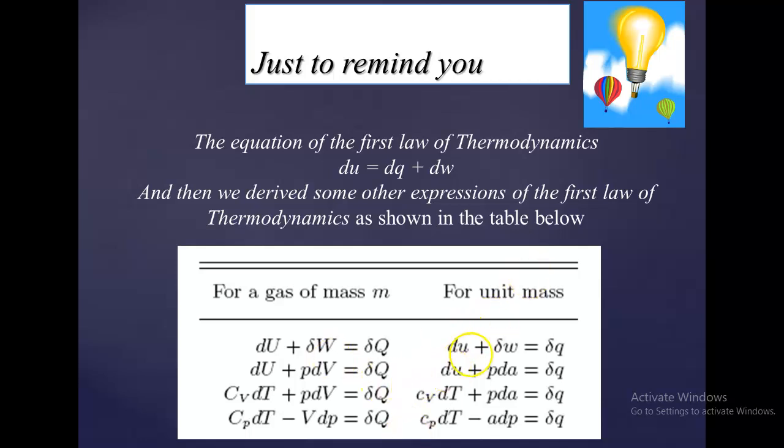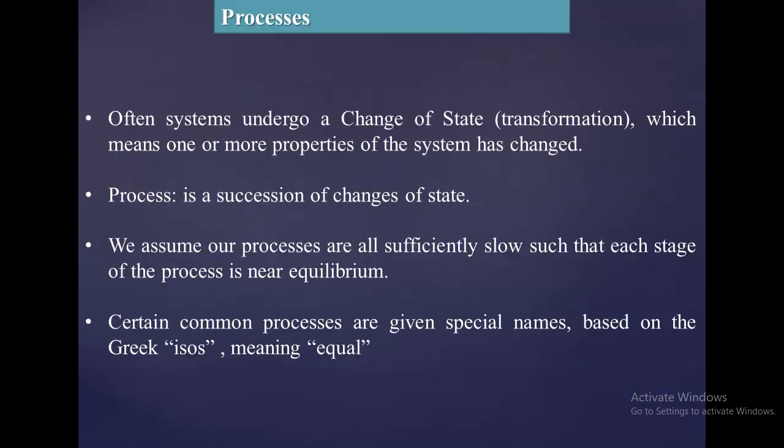Now we can further refine this equation. Therefore dW would be equal to PdV, because work done is equal to pressure into change in volume. Now again dU is Cv dT, where Cv is the specific heat at constant volume. Therefore dQ is equal to Cv dT plus PdV, or we can say Cv dT minus VdP. If we go for a unit mass, all quantities will be referred in a smaller section.